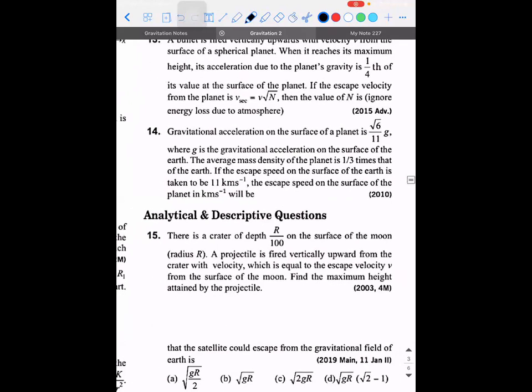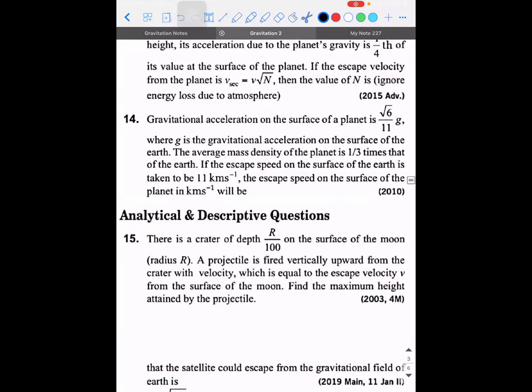Next. So let's try the 14th one. This 14th one will come as an integer type question in the current exam. Let's try this.